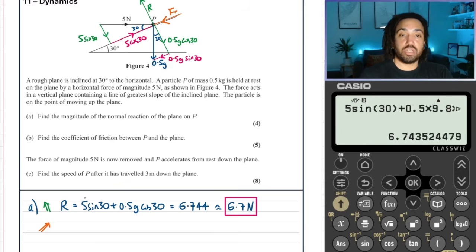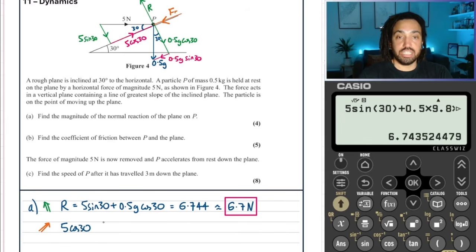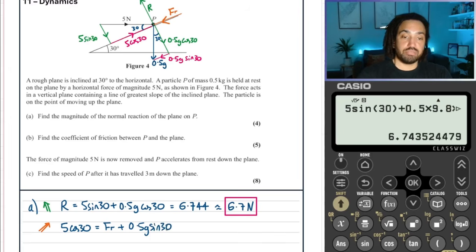Going up the slope is 5 cos 30, and then going down the slope is the frictional force and 0.5 g sine 30.